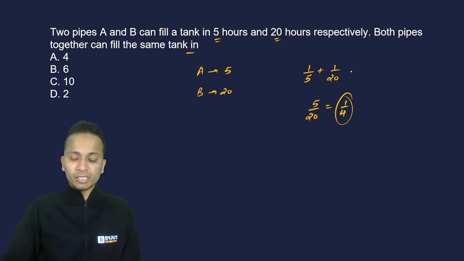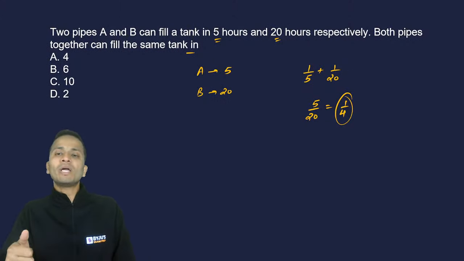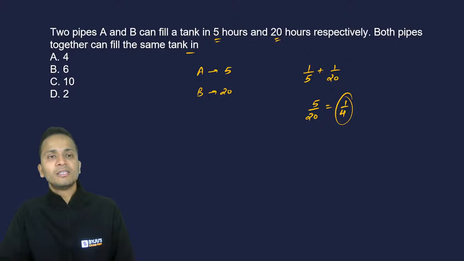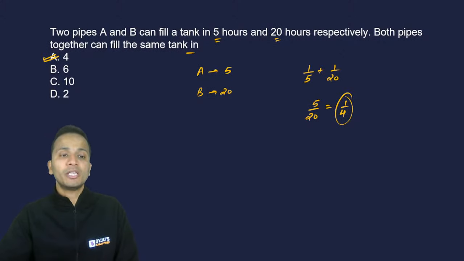So 1 upon 4 is the 1 hour work if both A and B will work together. So in 1 hour, they can fill 1/4 of the tank. So to fill the entire tank, they will require 4 hours. So the correct answer, yes, it is option A.